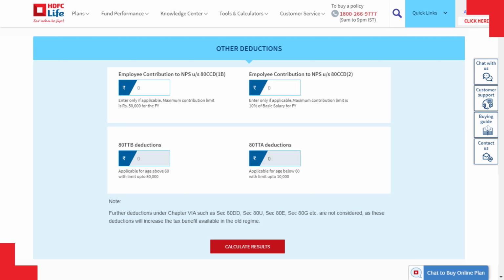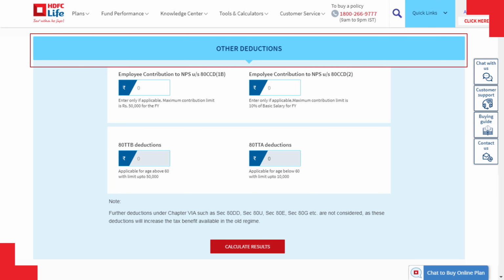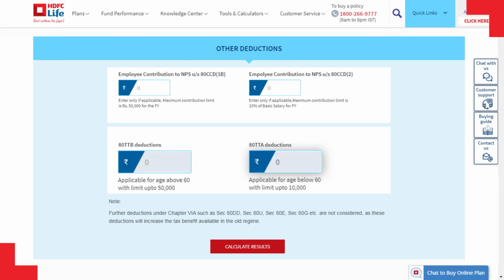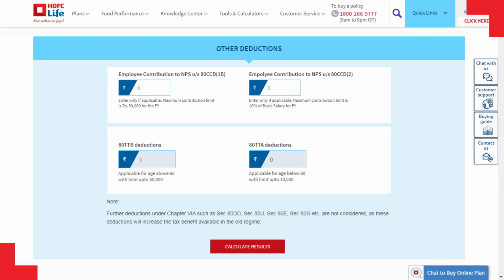The sixth tab is about other deductions wherein individuals need to provide details of their National Pension Scheme contributions in the applicable sections. The calculator will automatically calculate deductions under section 80TTA or 80TTB for interest on savings bank account, fixed deposits and post office savings account as applicable to you.